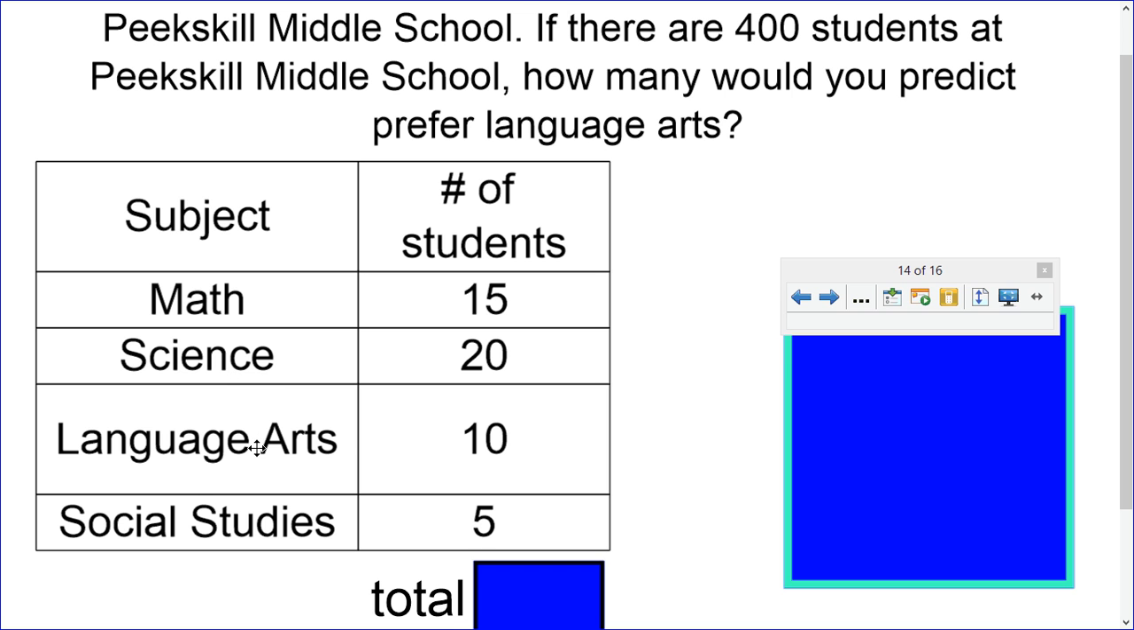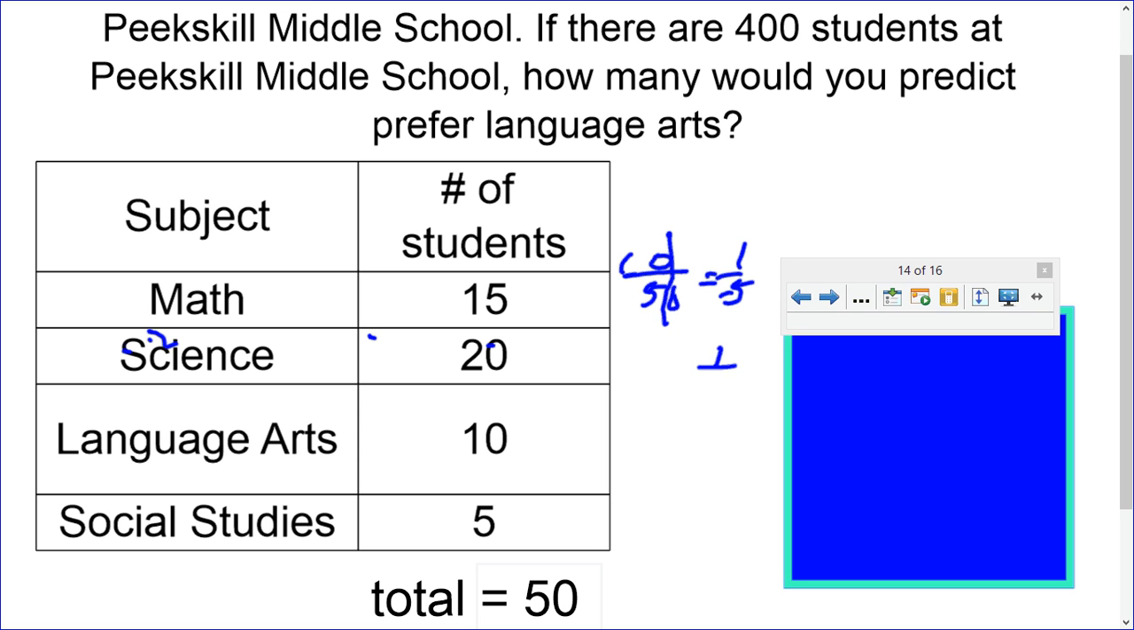So language arts is what we're interested in. How many students like it? It's 10. Now, that's 10 students out of the total of, if we add this all up, 50 students. So we have 10 students that like language arts. So let's write that over here. 10 students out of 50. And if we cancel out the 0, that'll be 1/5 of the students like language arts.